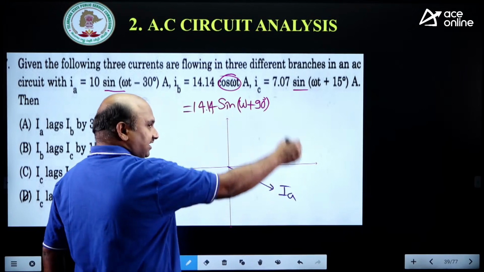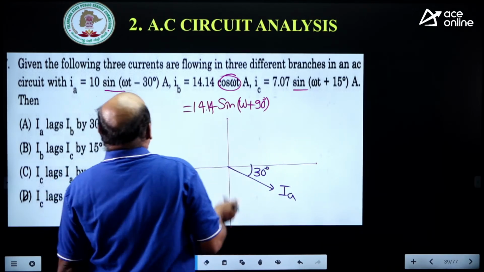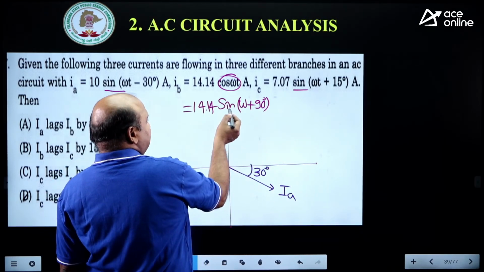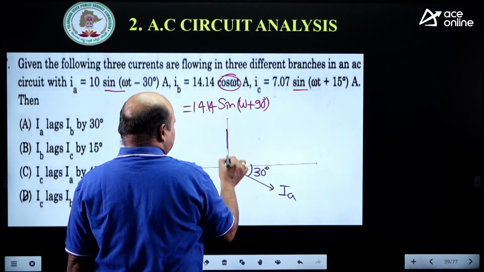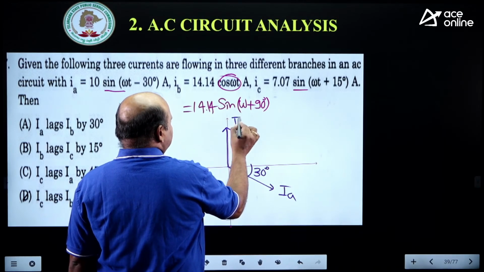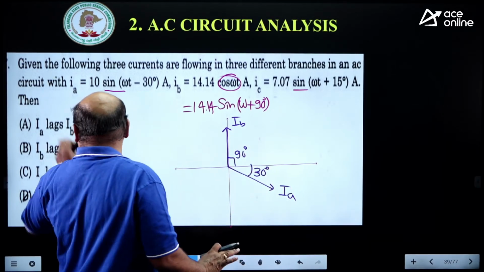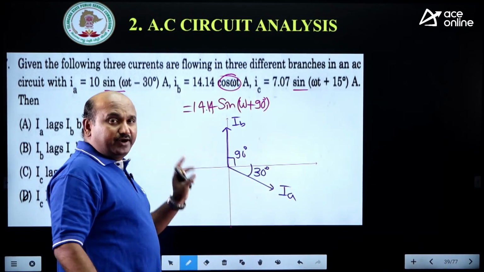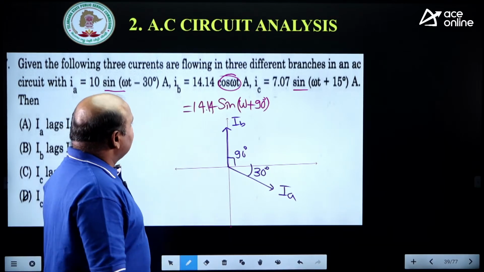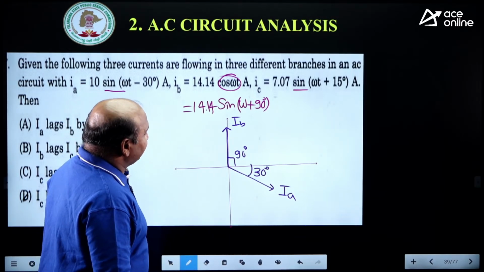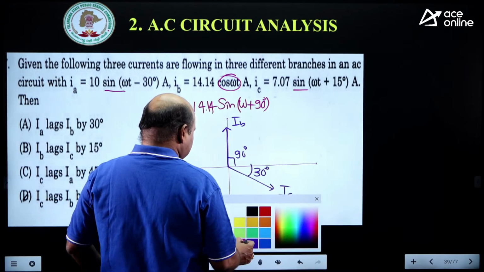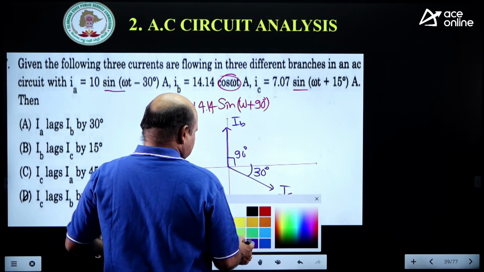This represents a clockwise, negative angle, and IB is equal to what? This is also sine, that's why plus 90. This is IB plus 90. Magnitudes are not needed because phase angles are required here. According to the question, phase angles are required. And IC is equal to what? Plus 15 degrees. IC is equal to plus 15 degrees.